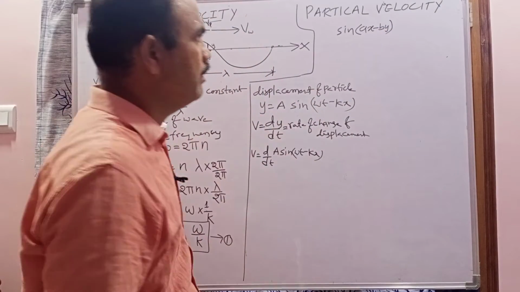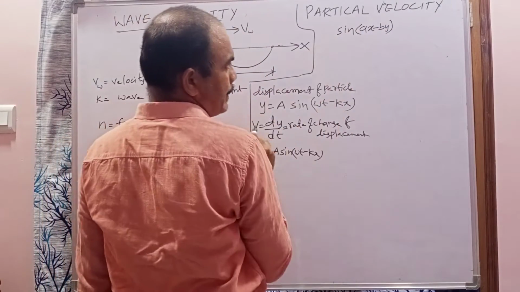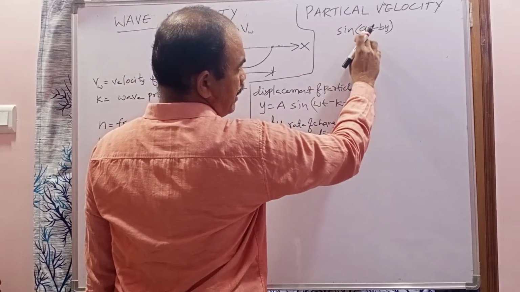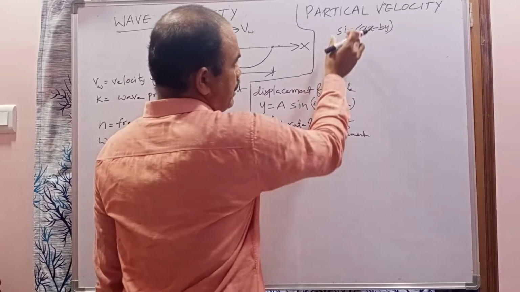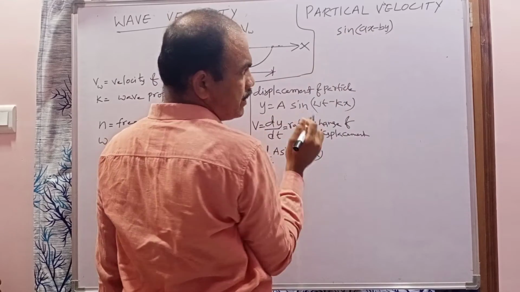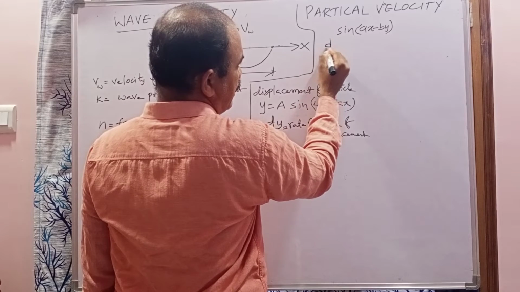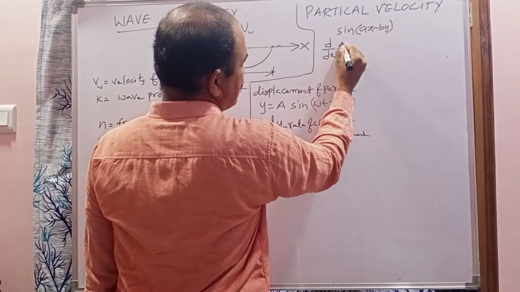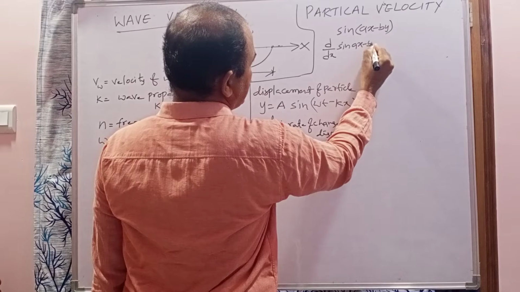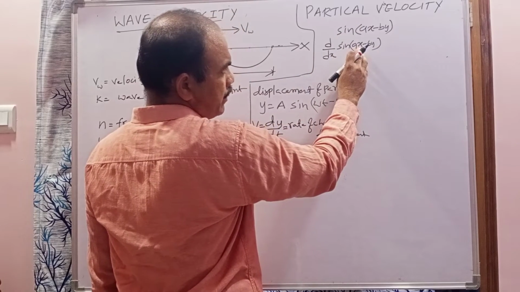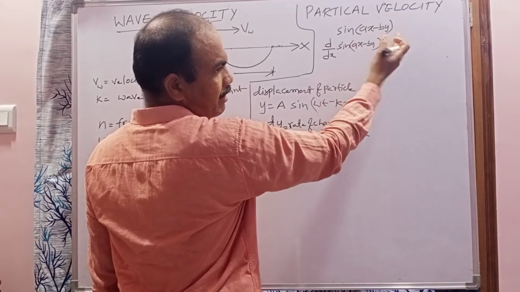This is a sine function of variables x and y, but a and b are constants. When this function is differentiated with respect to x, we get a particular value. So d by dx of sin(ax minus by): the sine function is differentiated with respect to x, but the remaining terms are constant.